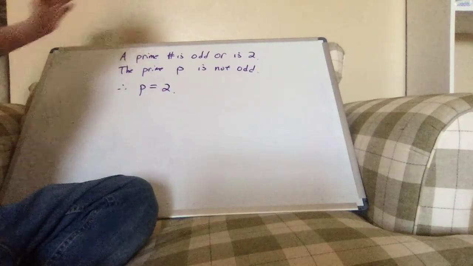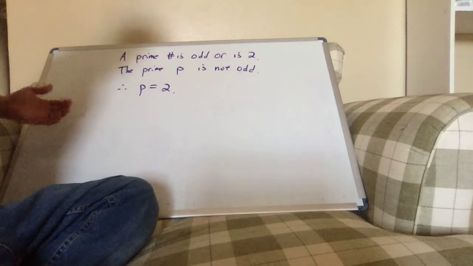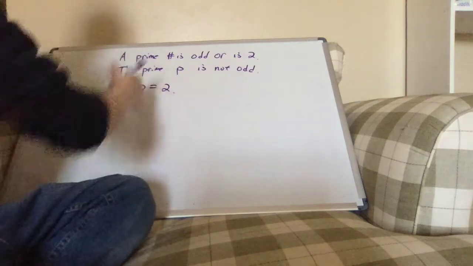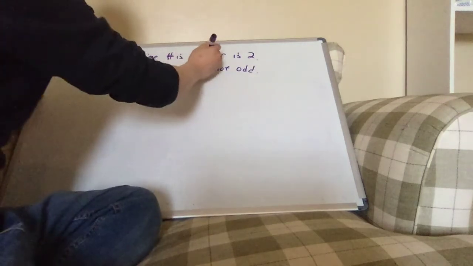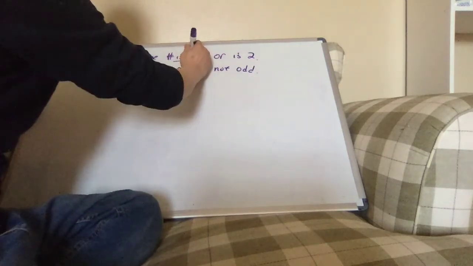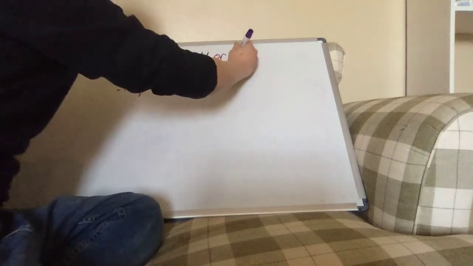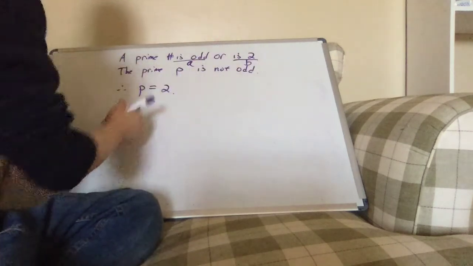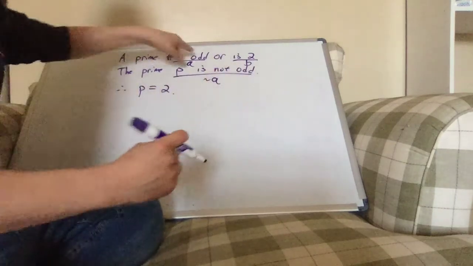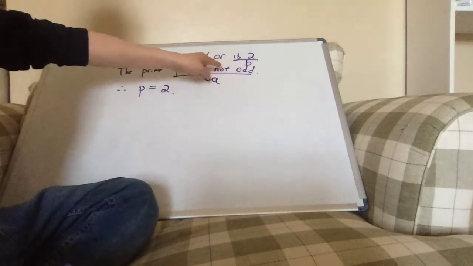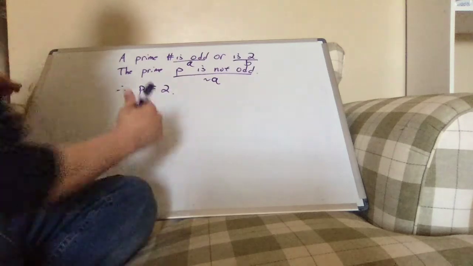Is this a proper use of the logic here? Well, let's take a look. If the prime P is odd, let's call being odd A, and is true, we'll call that B, and the prime P is not odd, we'll call that not A.